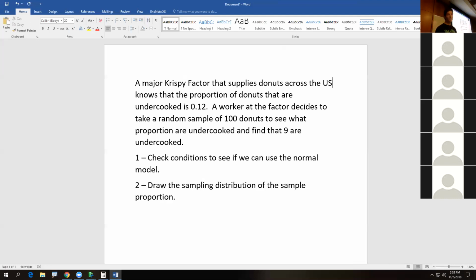So condition 3 is success failure, and success failure states we need at least 10 successes and at least 10 failures. So Madeline, right there, condition 3, success failure, meaning we need at least 10 successes, at least 10 failures, and how many successes and how many failures do we have? We have 12 successes and 88 failures. Just do your math, kind of show it, and if you wrote that, you'd be good on this. There's the successes, and then the failures is 0.88 because of the complement, and that equals 88.